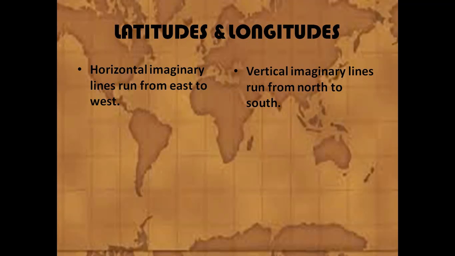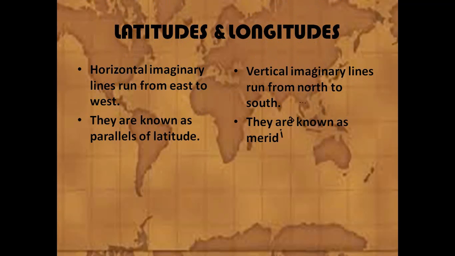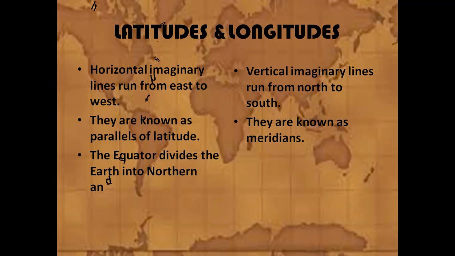Next, latitudes are known as parallels of latitudes, and longitudes are known as meridians. See the difference.